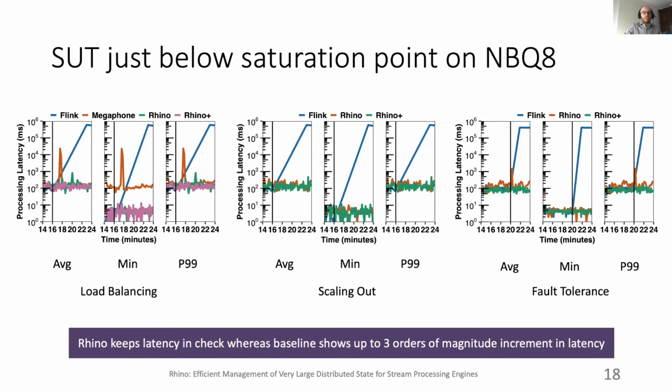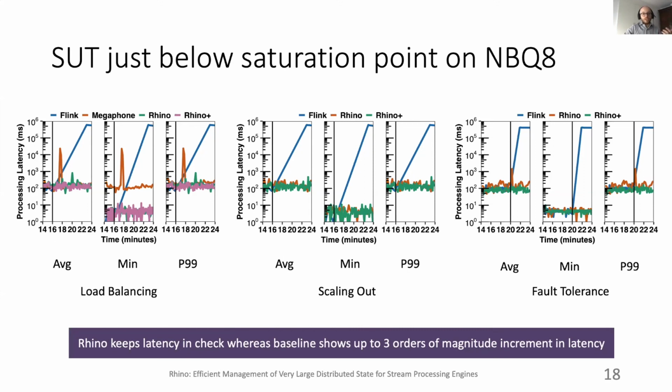Then we wait until each SUT gets back to normal processing. We also push our SUTs to process real-time data at a common sustainable rate, which results in a constant end-to-end latency. In the first experiment, we also include Megaphone, which allows for load balancing.